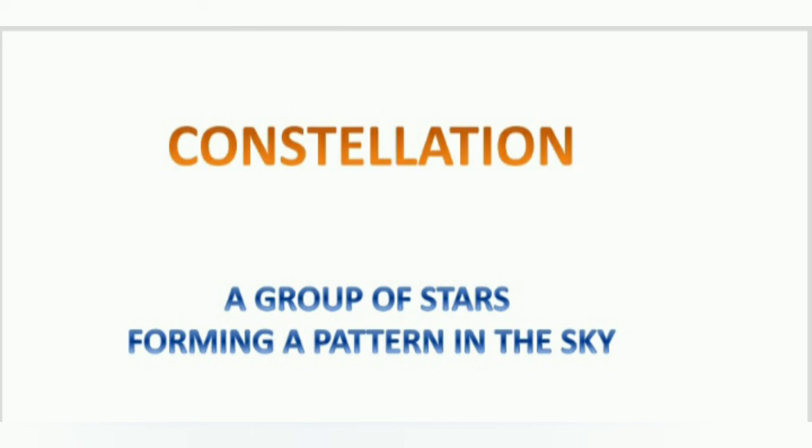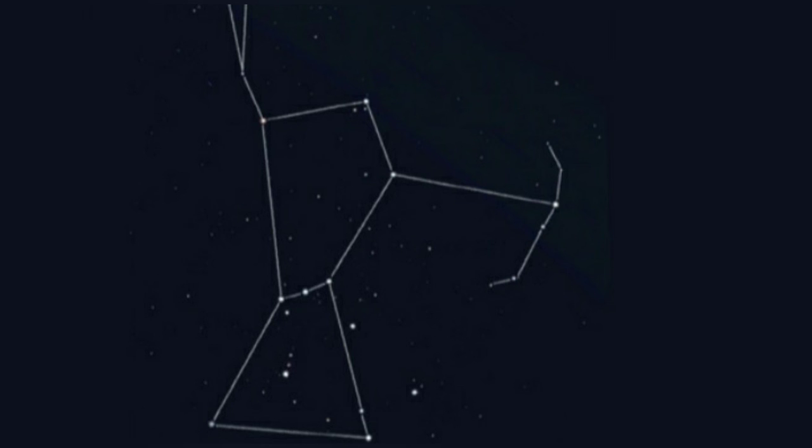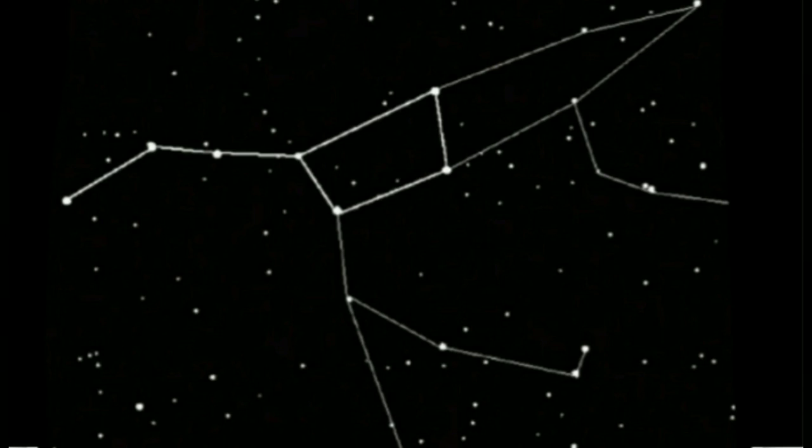Some stars form patterns or shapes in the sky, and these are constellations like Ursa Major, Ursa Minor, Orion the Hunter. These are some constellations you can easily see in the clear night sky.